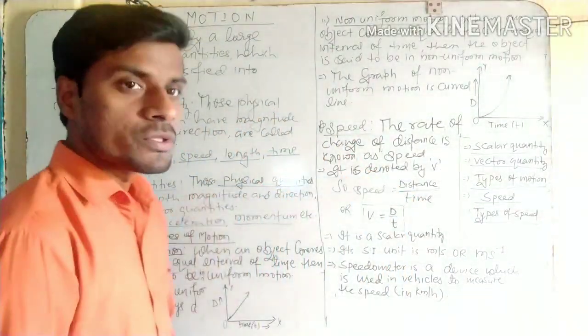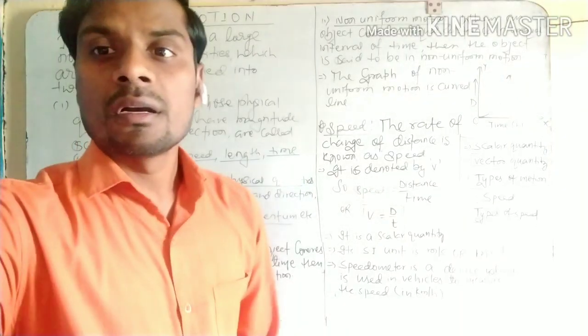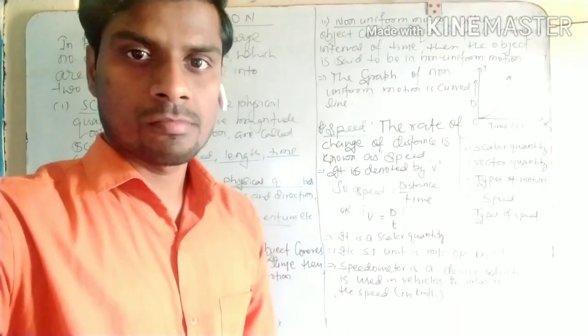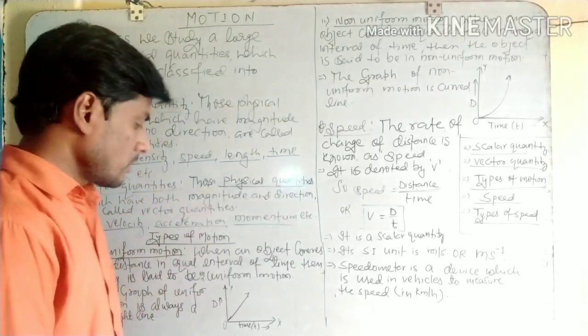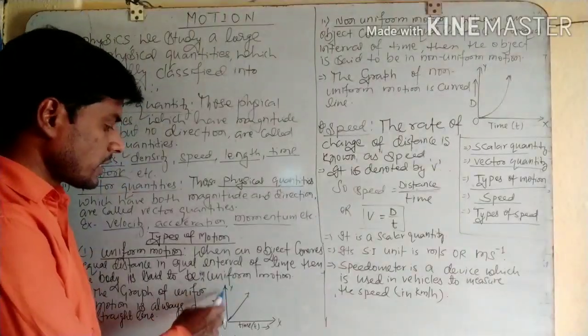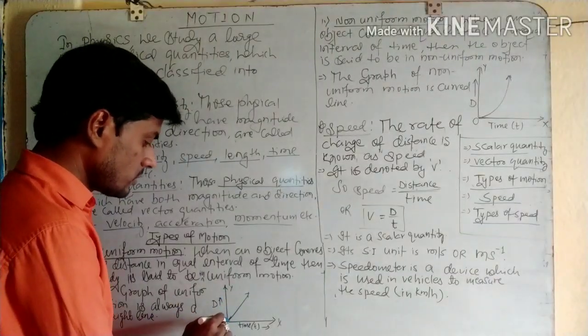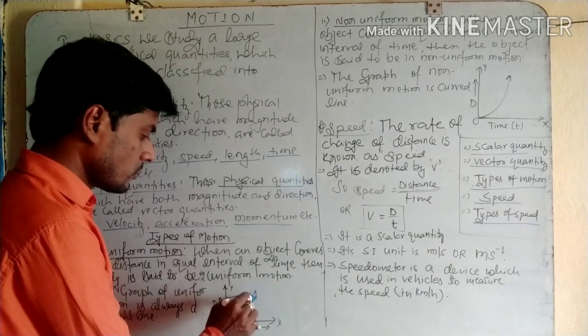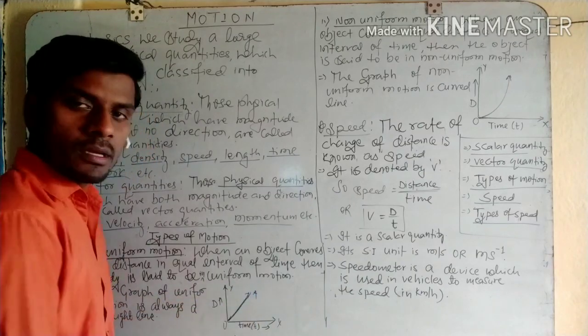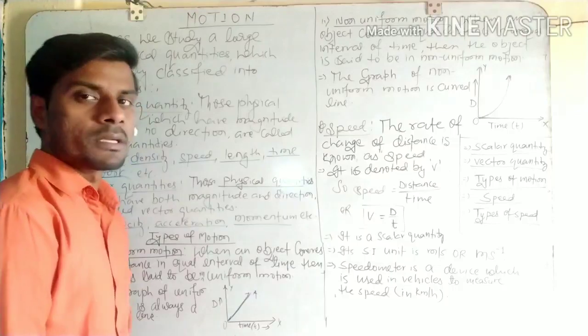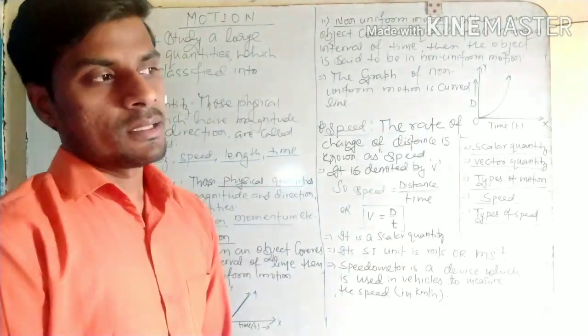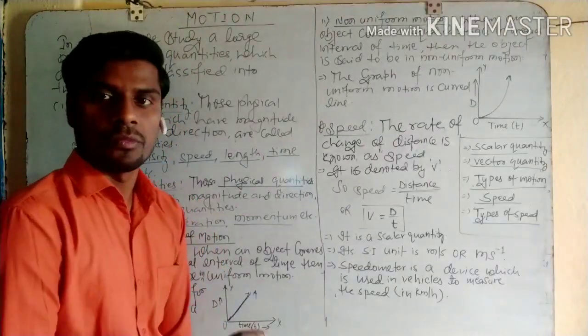And the graph of uniform motion will be a straight line, like this, going from O to A. This is a straight line graph, and a straight line graph shows that it is uniform motion.